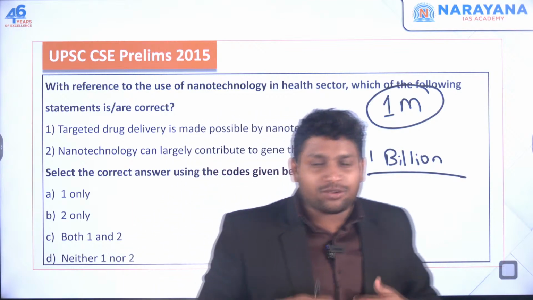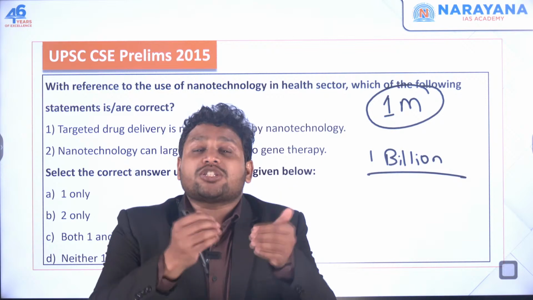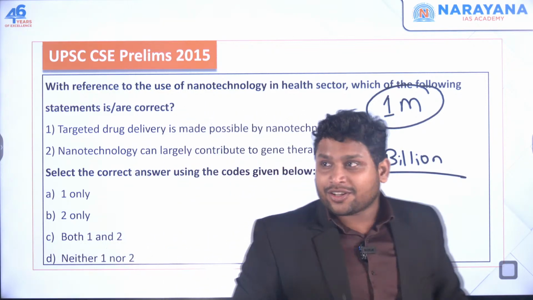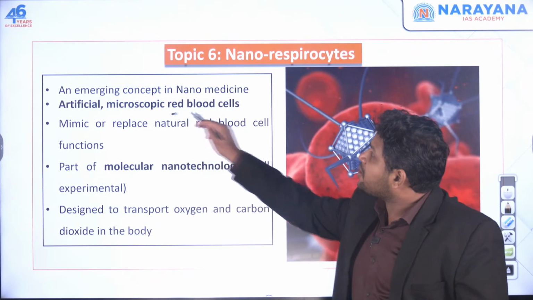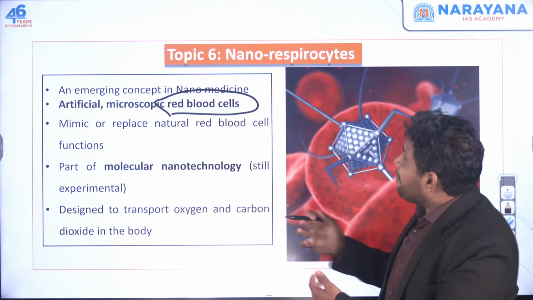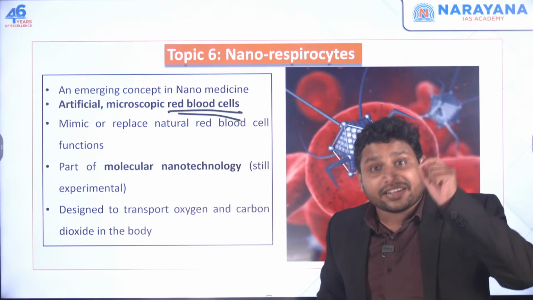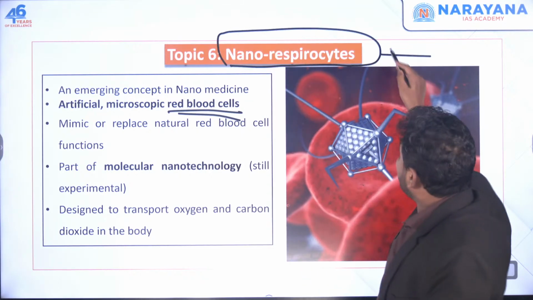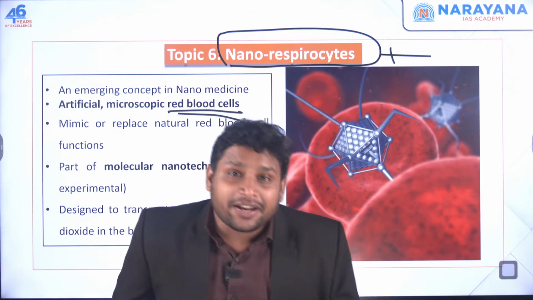Can you imagine something operating at a scale which is even smaller than our cells? Now we are using this nanotechnology to solve this person's red blood cell related issue. What we are doing is making artificial red blood cells, and this is what we call nanorespirocytes. These are your artificially made red blood cells.